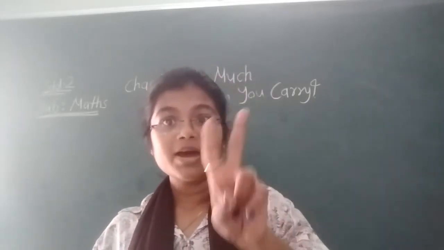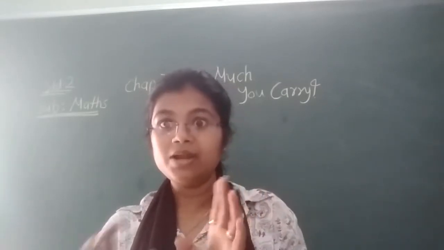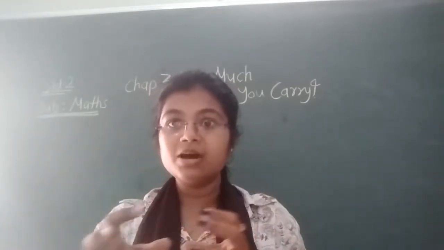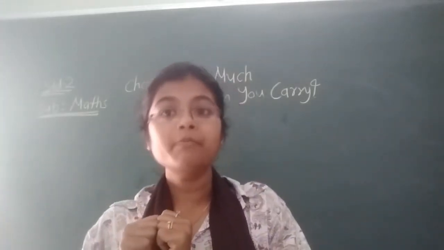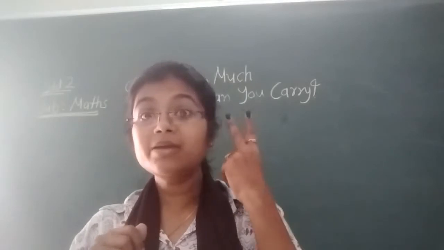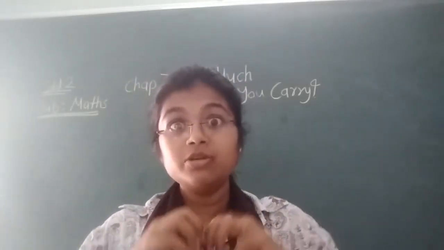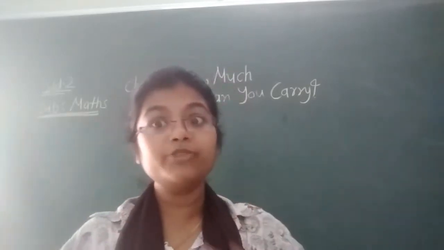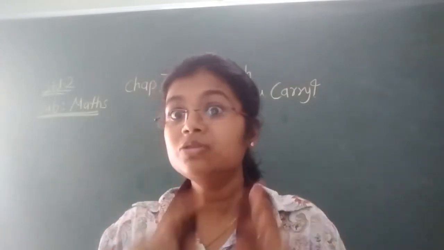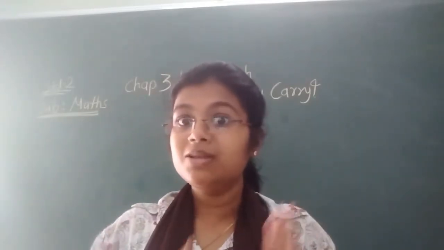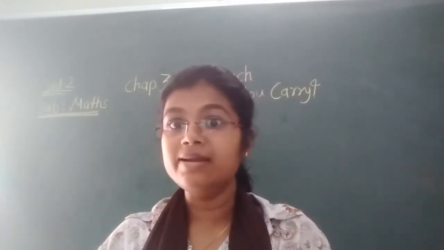When we are comparing two objects for their weight, during that time we will find out this object is heavier or this object is lighter. But when we are comparing more than two objects for their weight, during that time we will find out one object is the heaviest and another object is the lightest. So this is the difference between heavier and lighter, and heaviest and lightest.